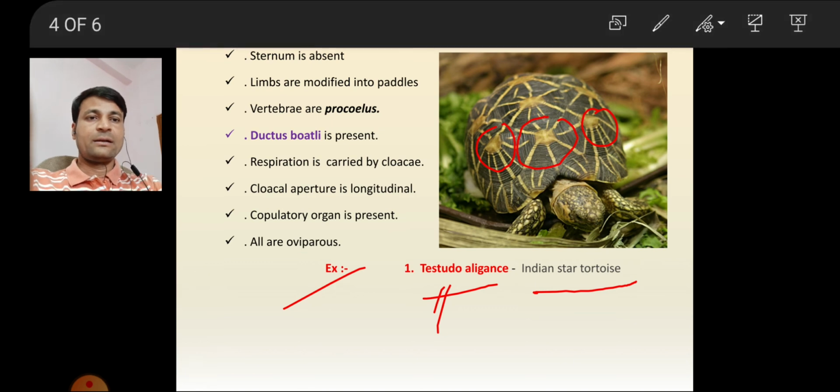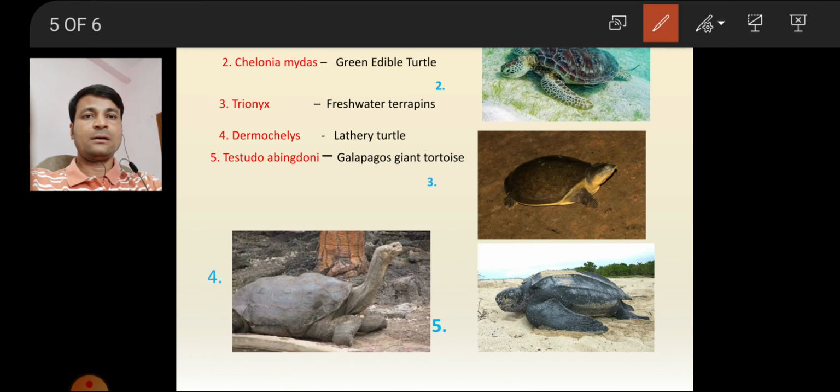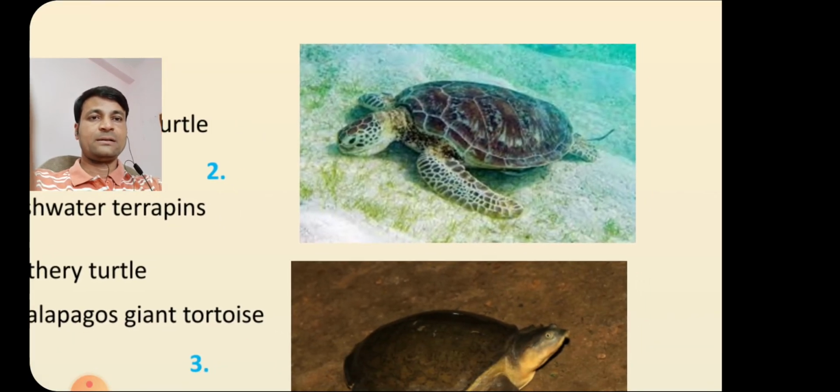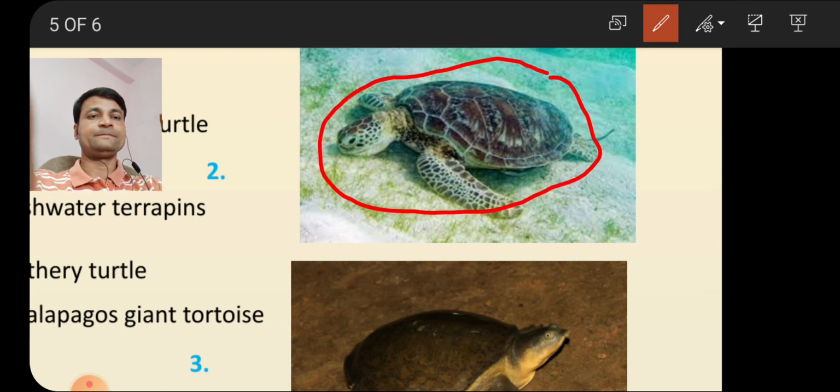Okay, next, second example, Chelonia midas. Common name is green edible turtle. See their structure, their shape. This is a green edible turtle.